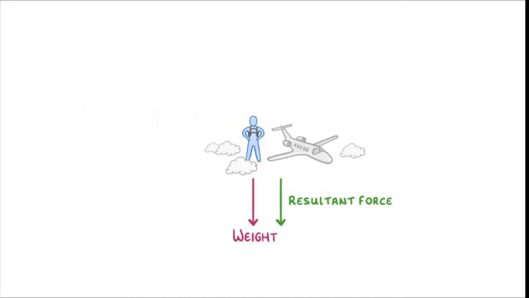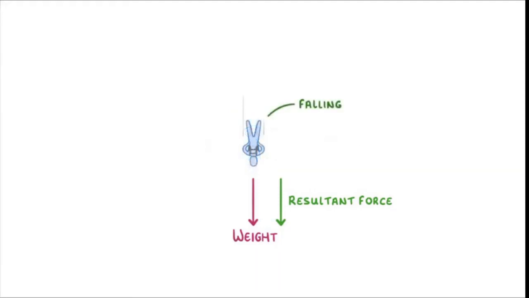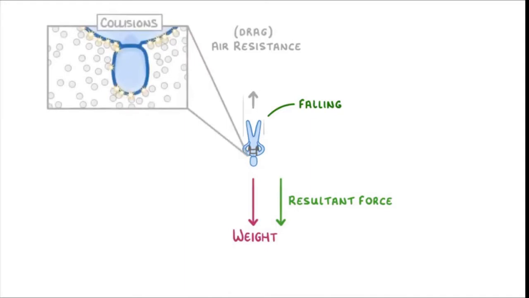Since the person has started falling, we should consider the air resistance, which acts upwards. That is, it acts opposite to the weight. The air resistance, sometimes called drag, comes from the collisions between the person and the tiny air particles they meet in the air. Effectively, as the person falls, the collision of tiny particles slows the falling speed.